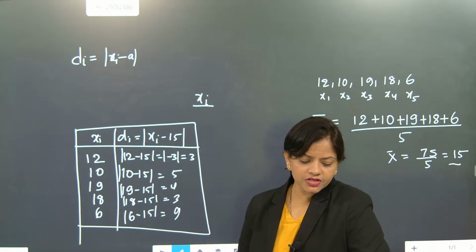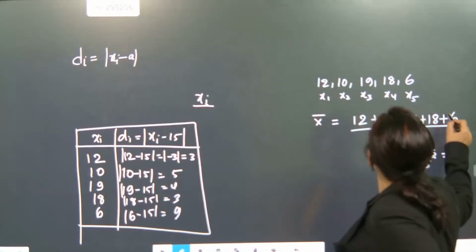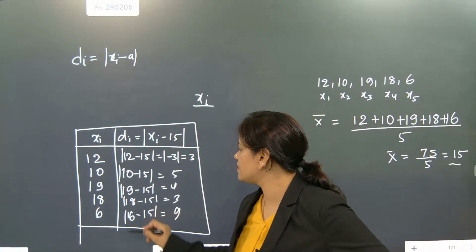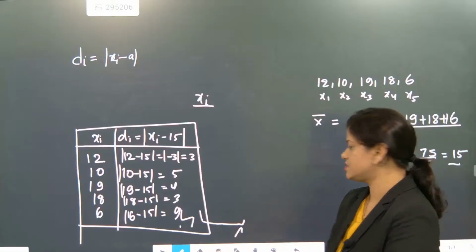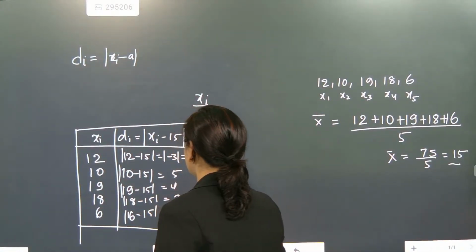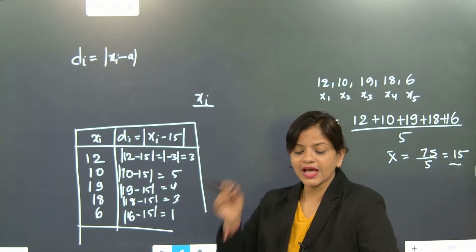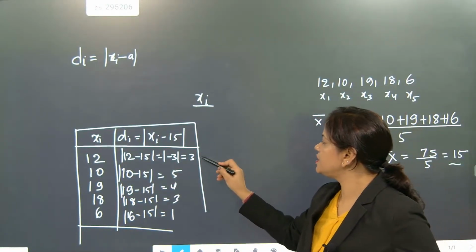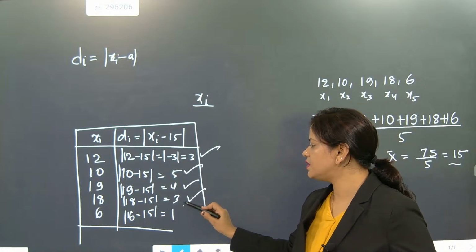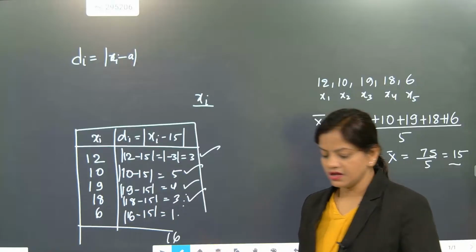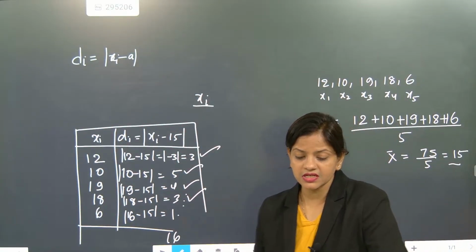I hope you have understood. Like this part, is it 6 or 16? If it was 16, then only 65 would come. So here that much variation should not come, so I put 16. So here it is coming as 1. So now these are the deviations. Now we will calculate the entire deviation: 3 plus 5, 8, 8 plus 4, 12, 12 plus 3, 15, plus 1, 16. Understood? So the entire deviation is coming as 16.